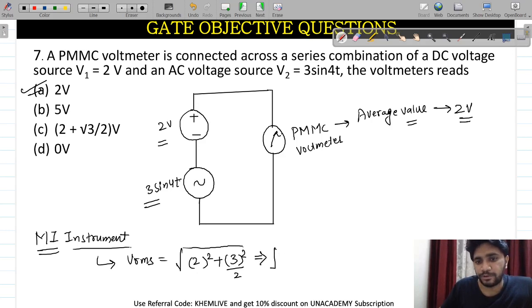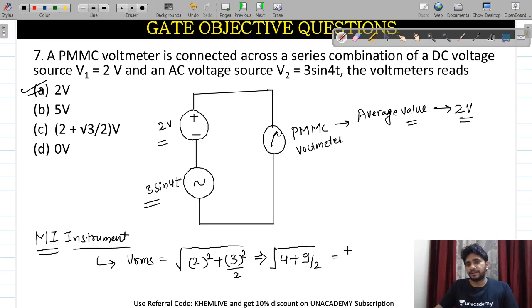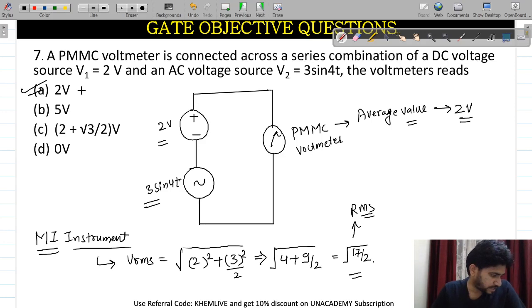It will become root over of 4 plus 9 divided by 2, which is finally root over of 17 by 2. This is the RMS value if it was asked for the MI instrument, and only 2 volt is the value for the PMMC instrument. So these are the two cases for which they mostly ask questions in the examination.